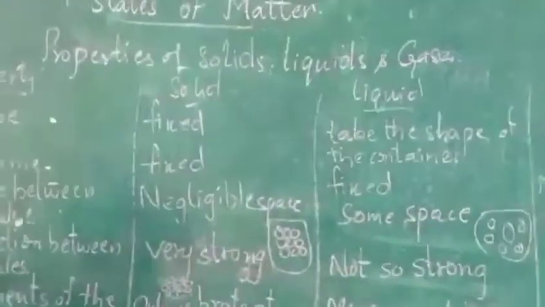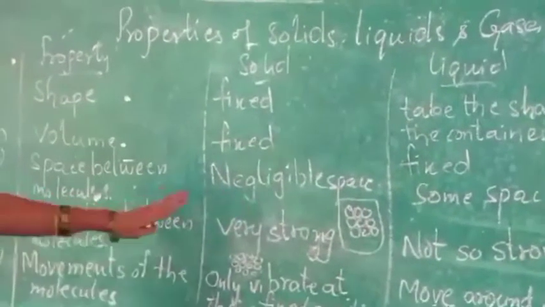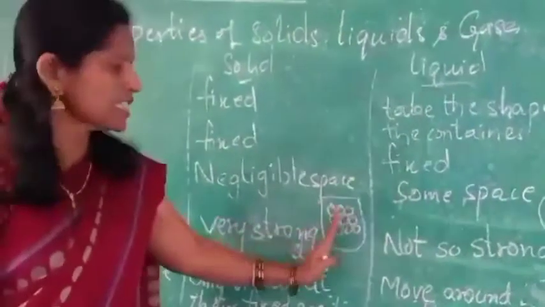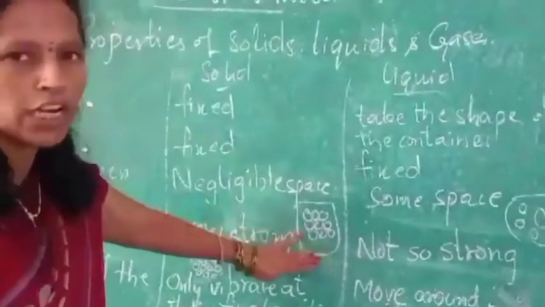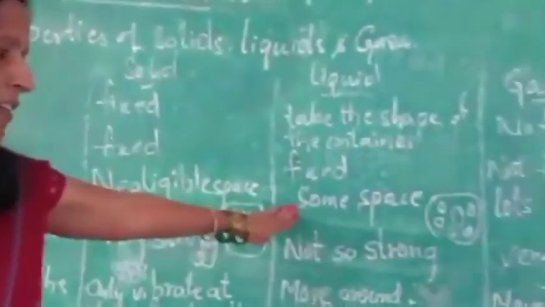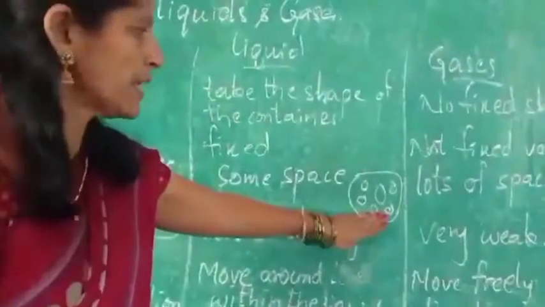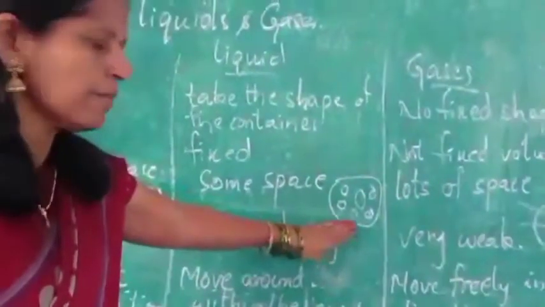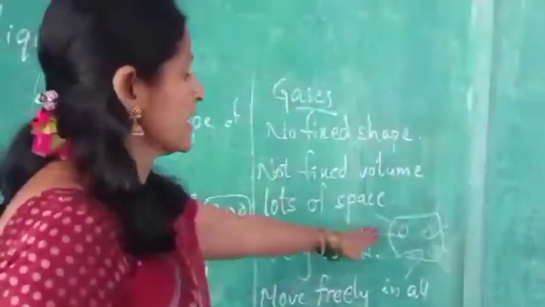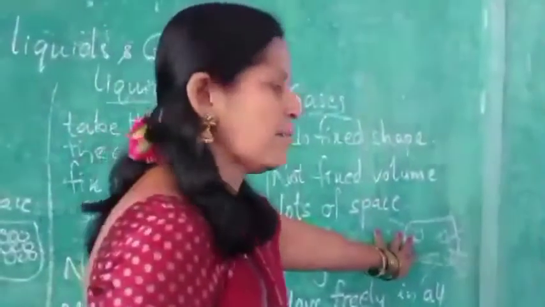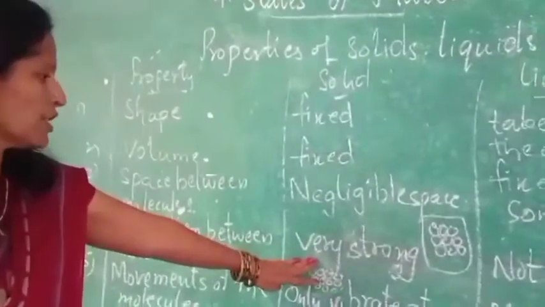Next one, space between the molecules. In solids there is no space between the molecules. In liquids there is somewhat space. But in the gases there is a lot of space in the molecules. Next one, attraction between the molecules.